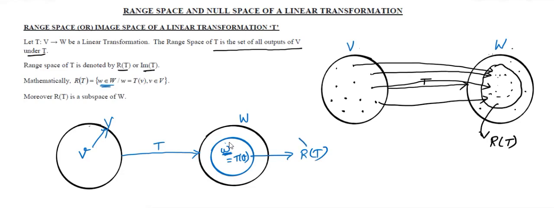Range space of T is a subspace of W. Kindly note it down.